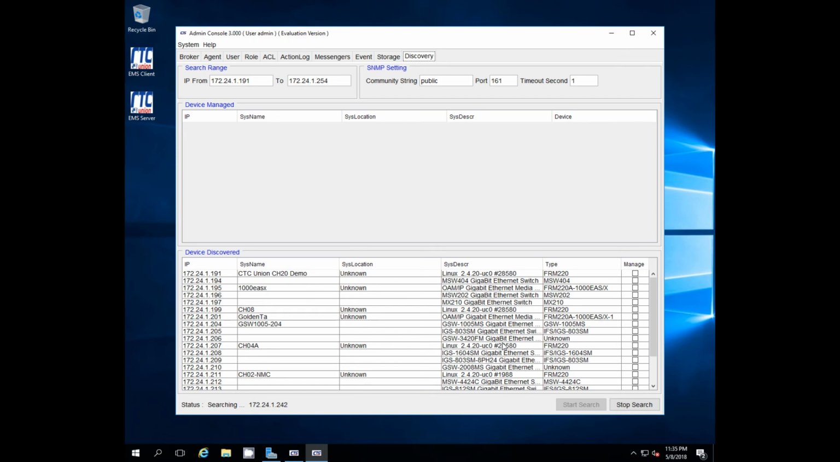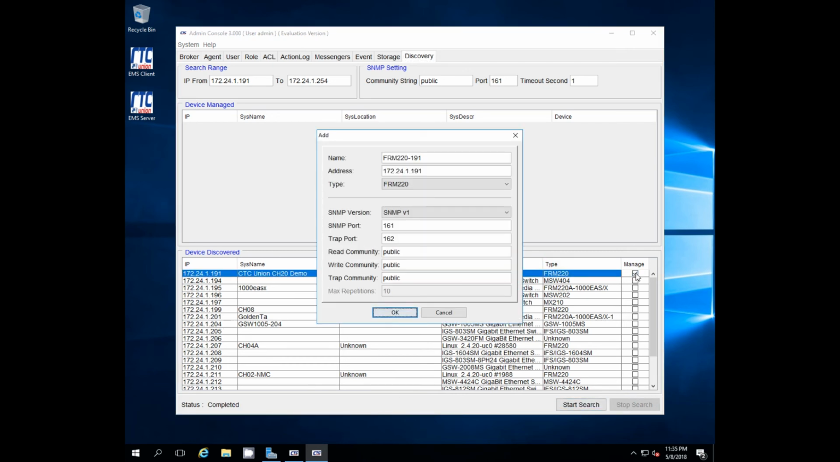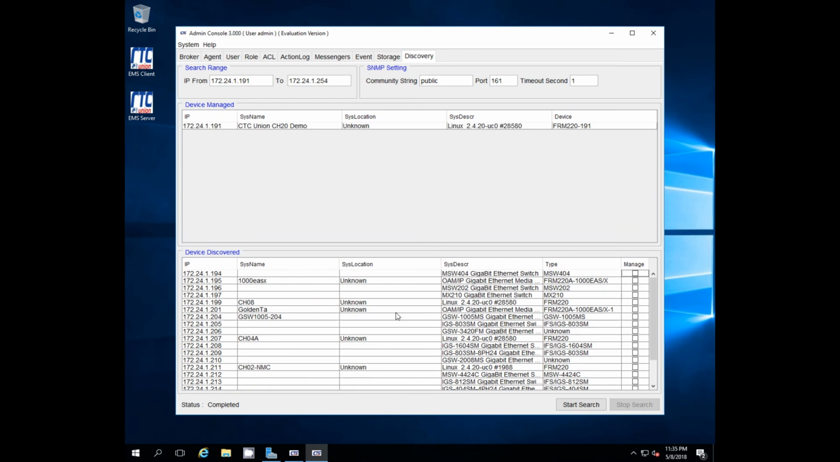Okay, rather than take a long time to scan, we'll stop there and we'll bring up one device to manage. Assign a name, give it the proper credentials for SNMP. This device we're going to use SNMP v2, and now we have a device that's been added.